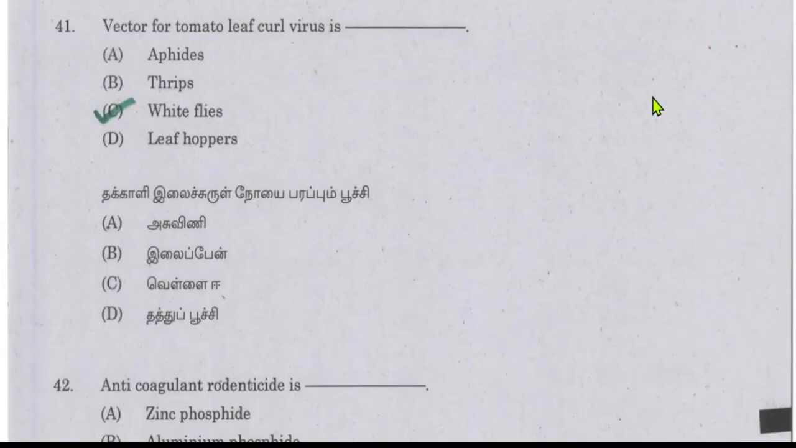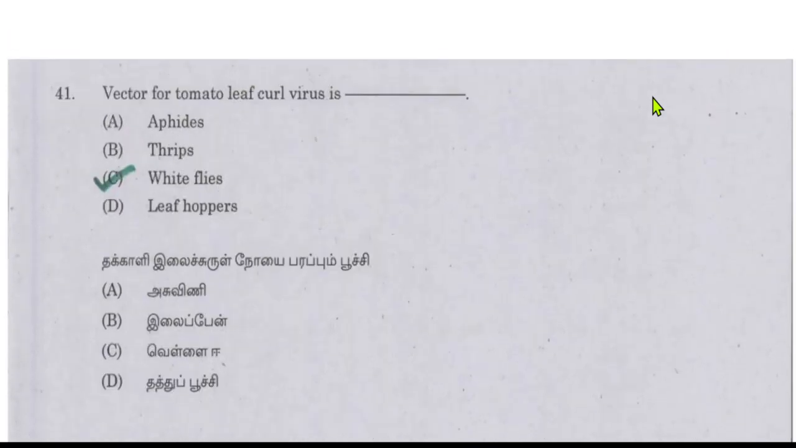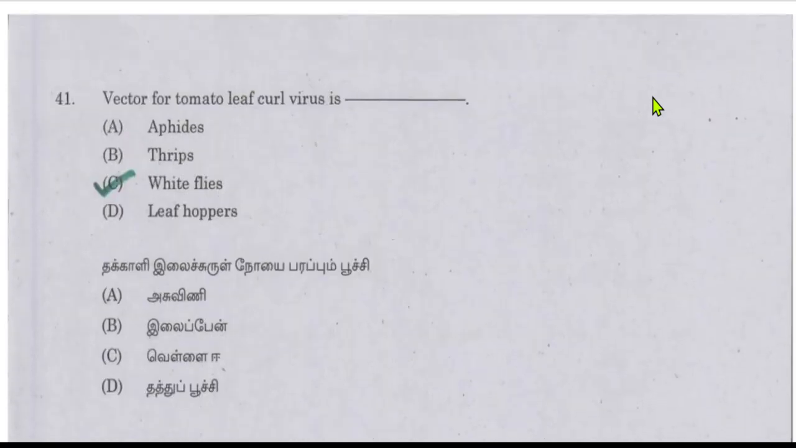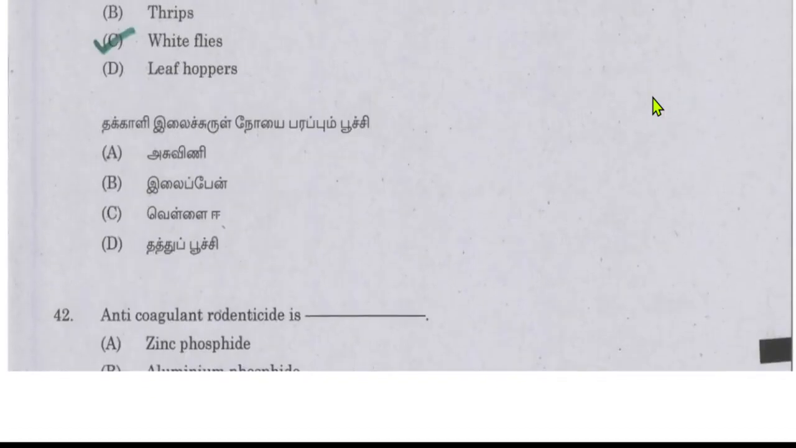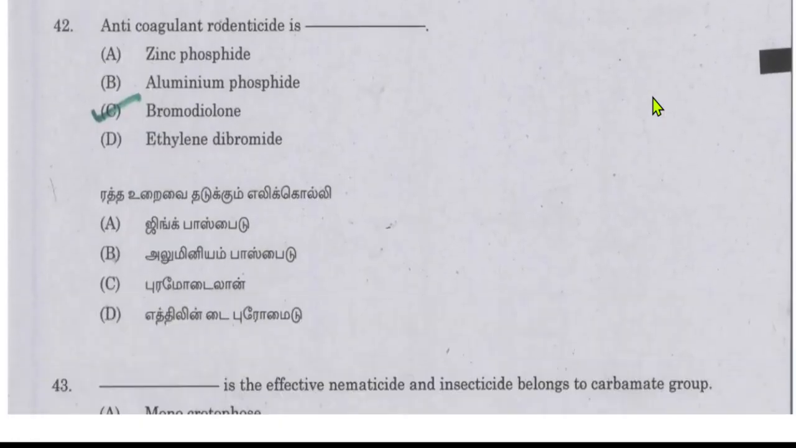Next question is, vector for tomato leaf curl virus. So these types of questions I have discussed in that video. So I will request you to visit the lecture video once. I'm definitely sure it will help you during your preparation. So the vector for tomato leaf curl virus is whiteflies. Whiteflies, you know the scientific name, Bemisia tabaci.